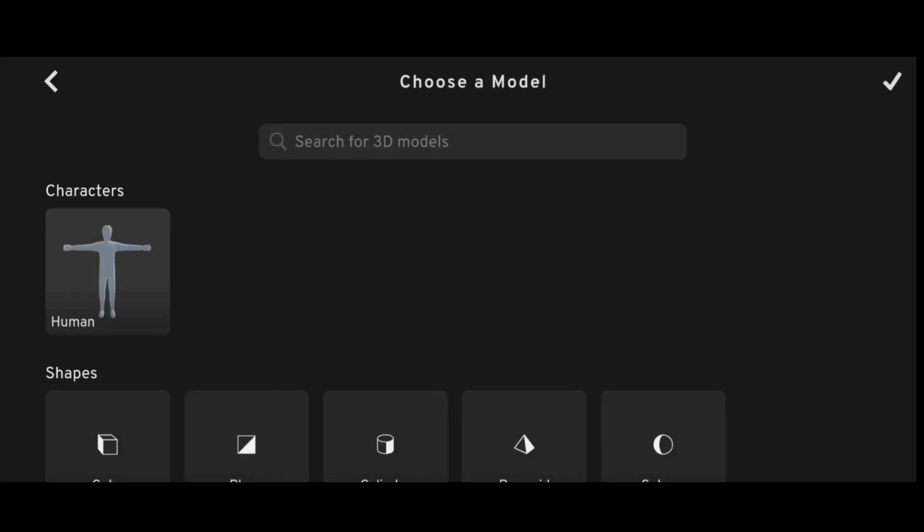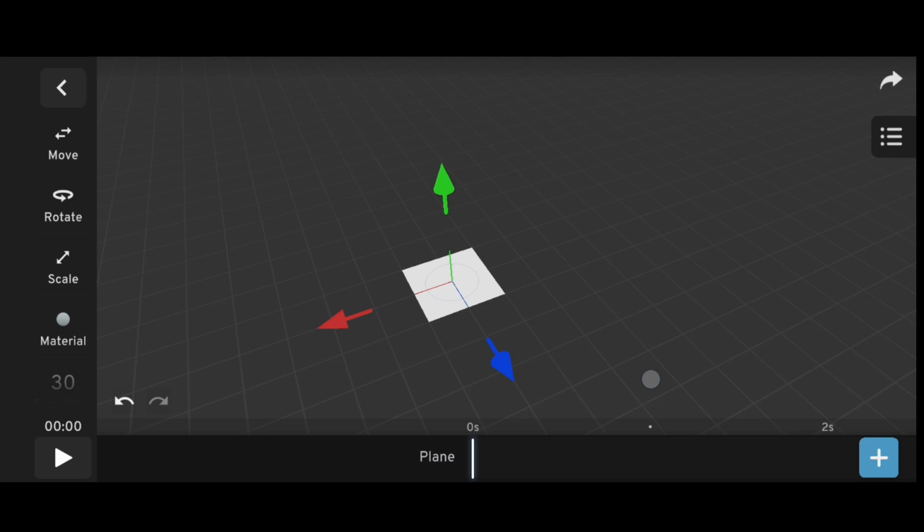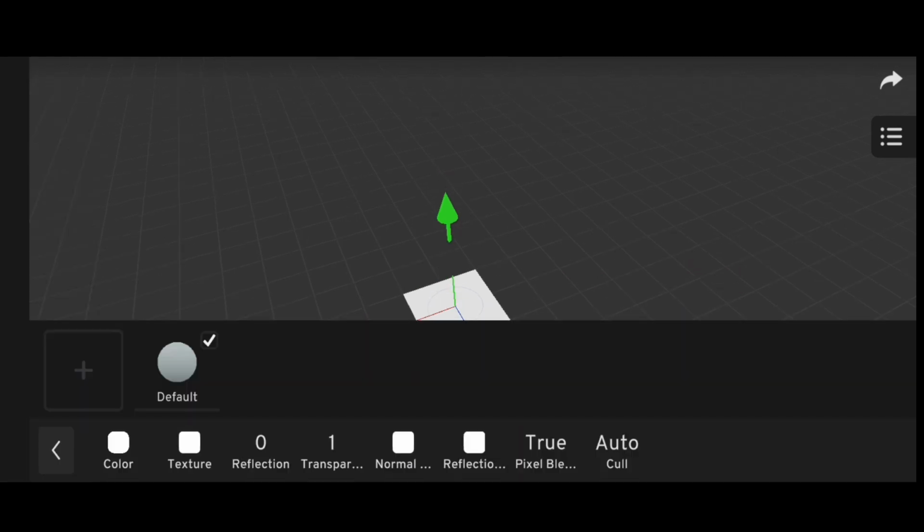Add a plane model by clicking on the model icon. After clicking, then click on the material icon and apply the texture.